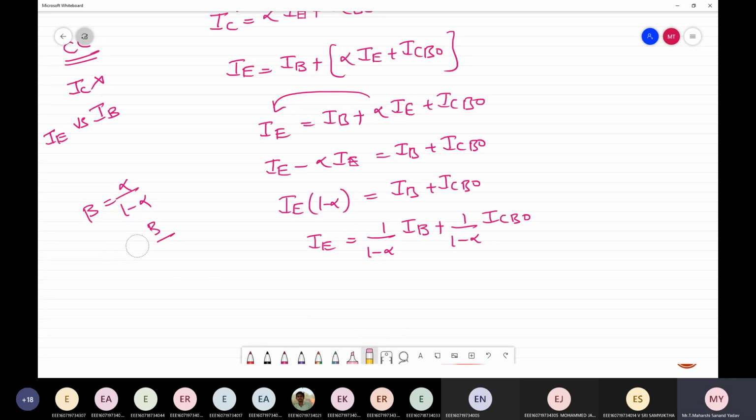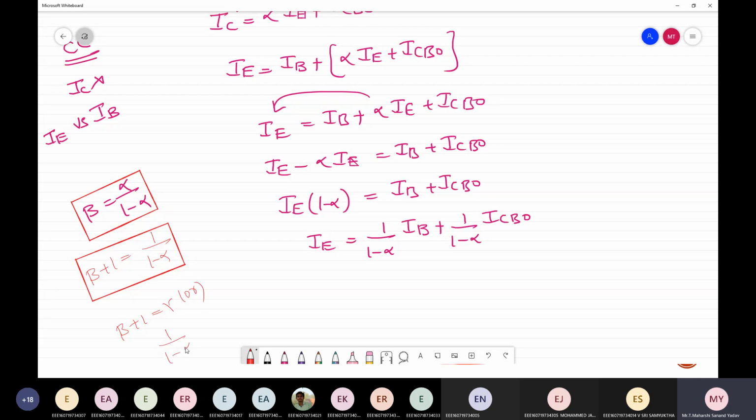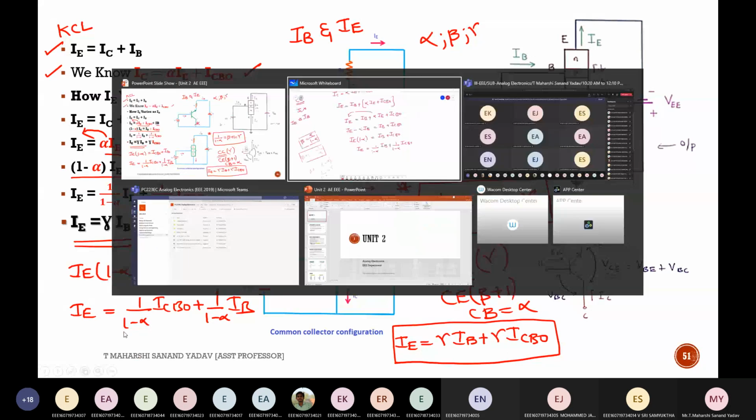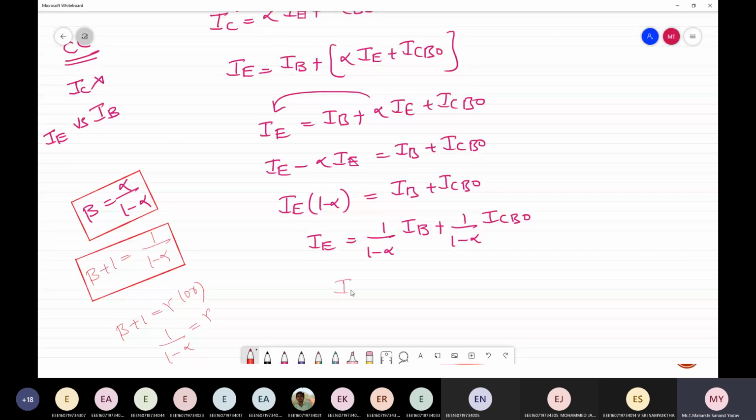If I add 1 to this, I'll get 1 by 1 minus alpha. So I can write beta plus 1 as gamma, or 1 by 1 minus alpha as gamma. So from this, IE can be written as gamma IB plus gamma ICBO.